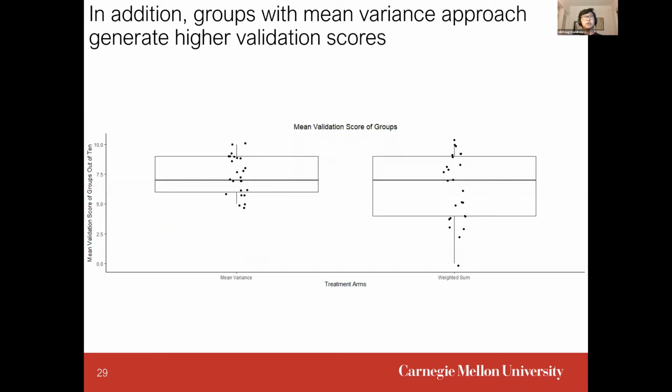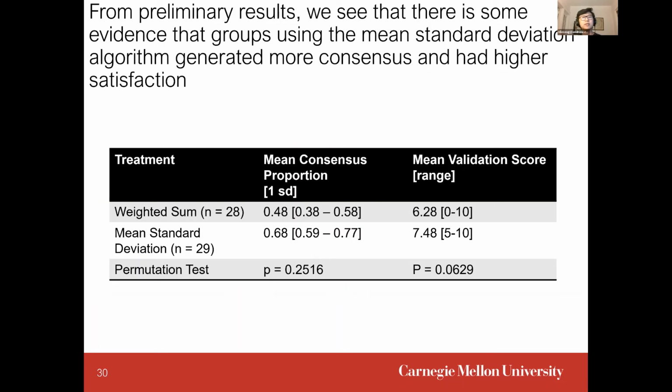In addition, groups with a mean variance approach generate higher validation scores. When we look at the total validation score for each group, we see that the distribution for that score is much smaller for the mean variance approach compared to the weighted sum approach. Summarizing all of these data together, we do see some evidence that the mean variance approach generates better results for the groups than the weighted sum approach.